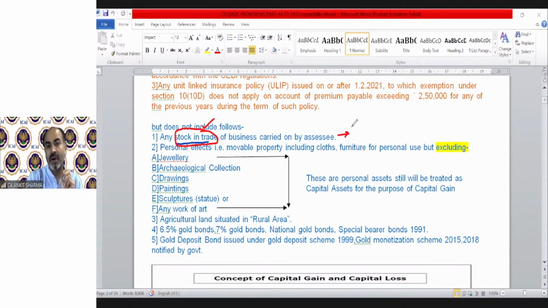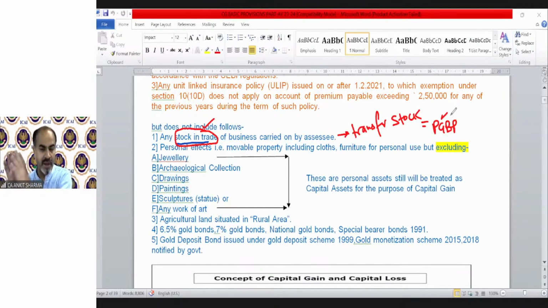Why? Because the transfer of this stock is going to be treated as a PGBP sale. If you have any stock in trade, it is not termed a capital asset because the treatment of transfer of that stock is going to be under the head PGBP, so it cannot be treated under the head capital gain.